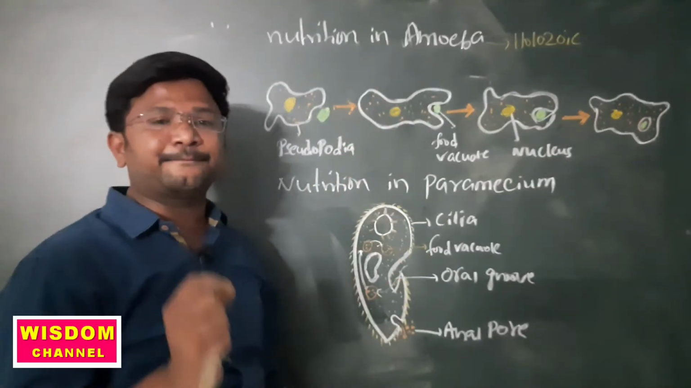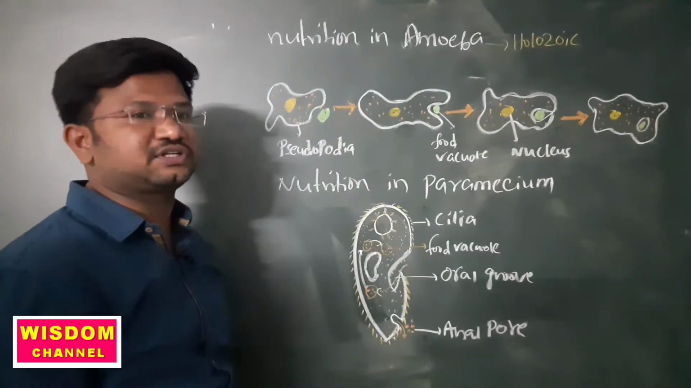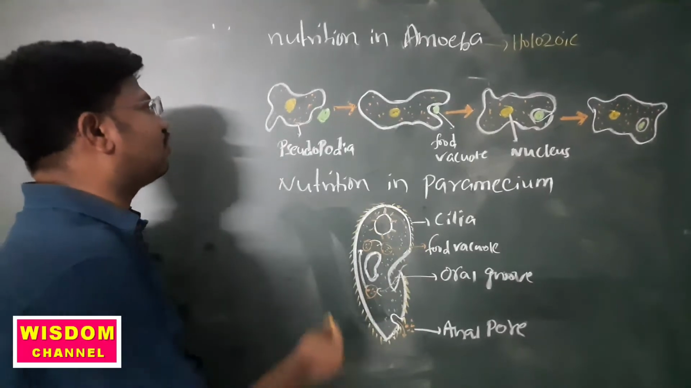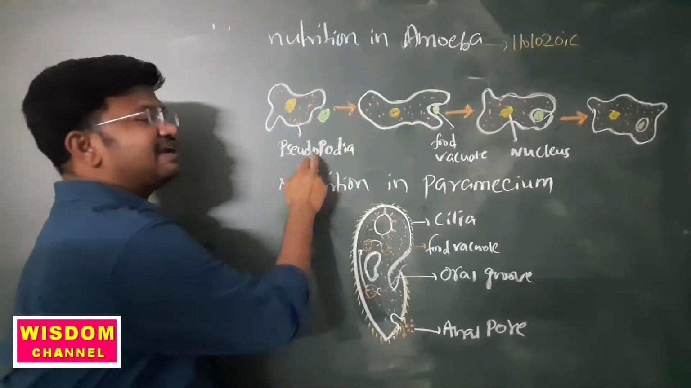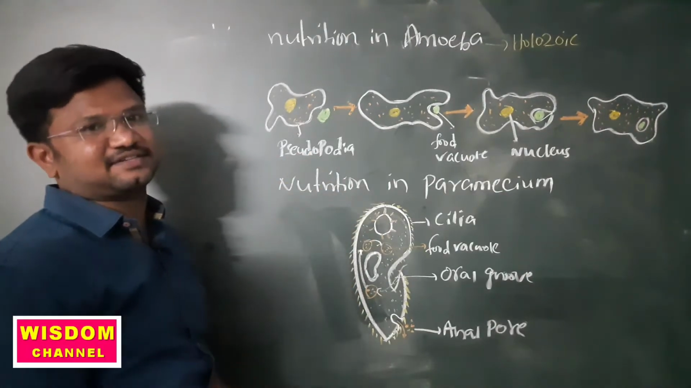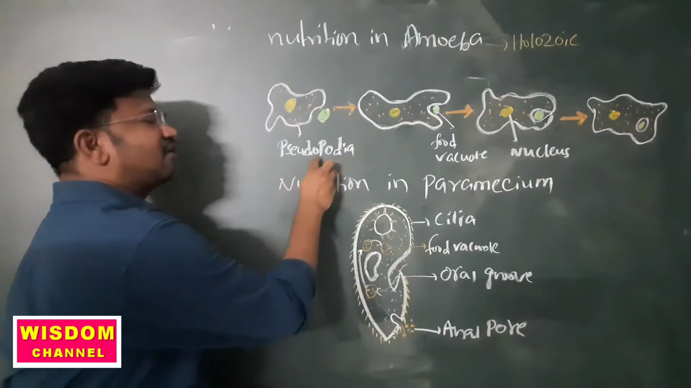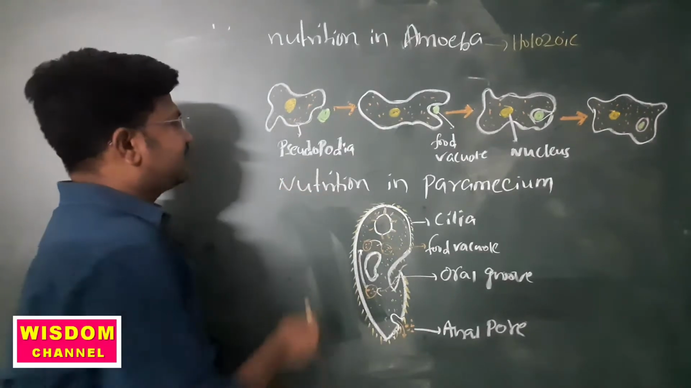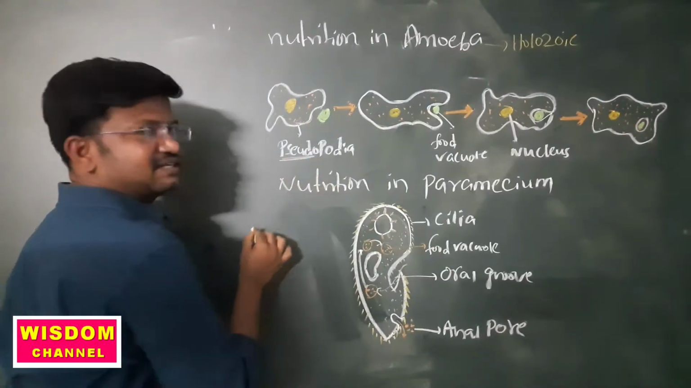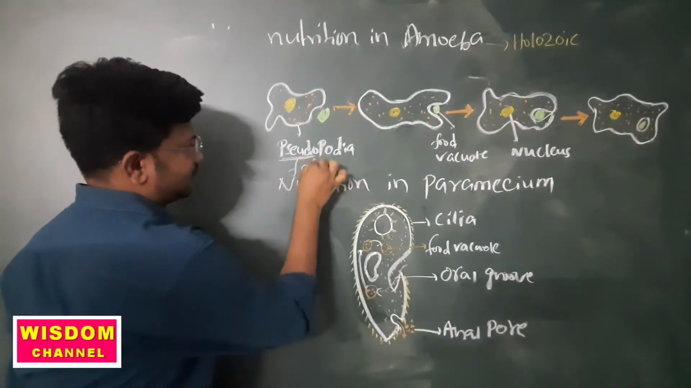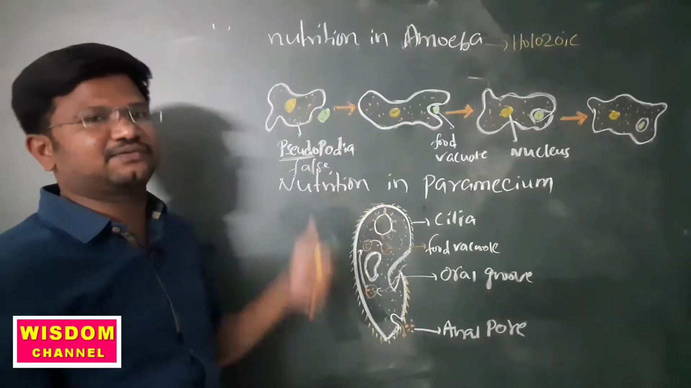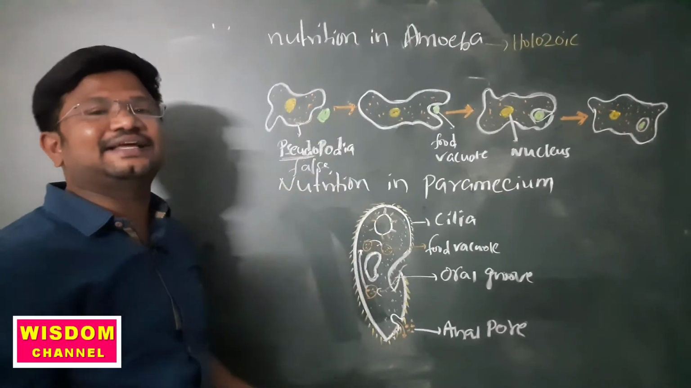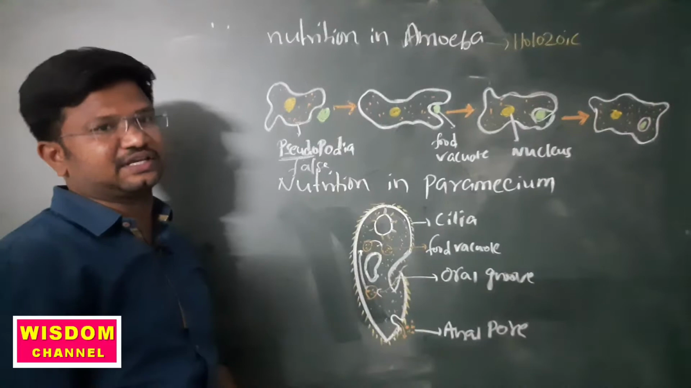Amoeba has temporary finger-like projections on its body. Those are called pseudopodia. What are those? Finger-like projections, feet-like structures. Here the meaning of pseudo is false. Pseudo means false. By these they take food into their bodies.